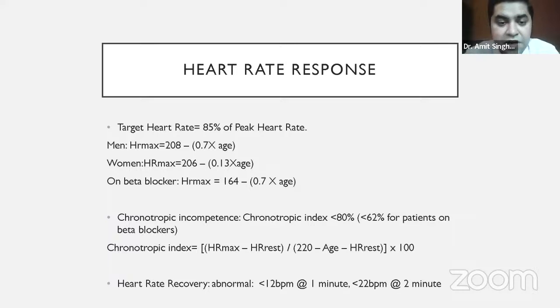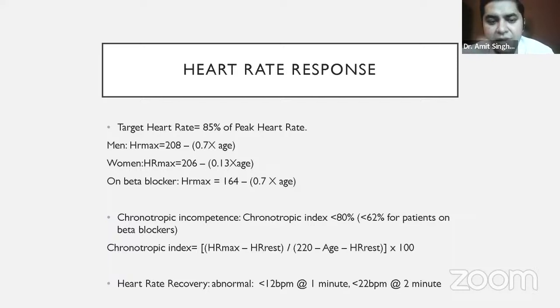The third non-ECG variable is the heart rate response. First is the target heart rate. We will come across this on the reports very frequently: target heart rate. For target heart rate, first we need to know the peak heart rate. Just like I told you, there is a certain amount of activity expected from a person of a particular age. Suppose a person of 30 years of age should be able to do at least 13 minutes of exercise.